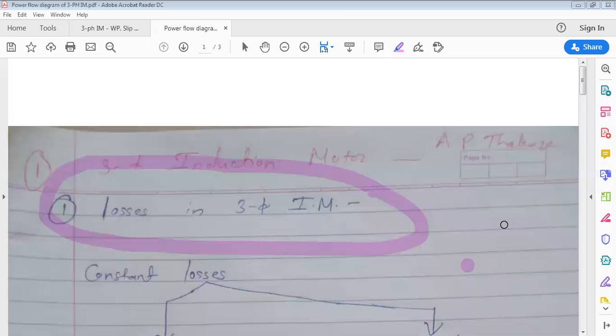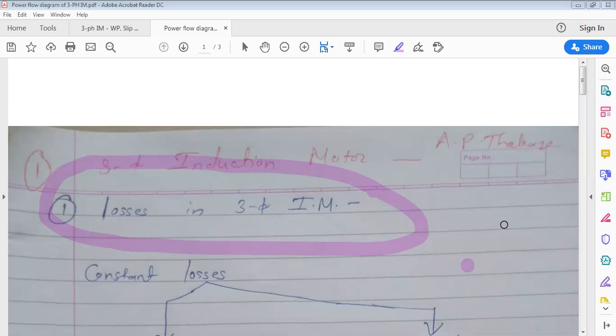Now where is magnetic material used in a three-phase induction motor? Stator core and rotor core. These are made up of magnetic materials: stator core of silicon steel, rotor core of cast iron. Got it? So in the stator core and rotor core, core loss, that is hysteresis and eddy current loss, takes place.